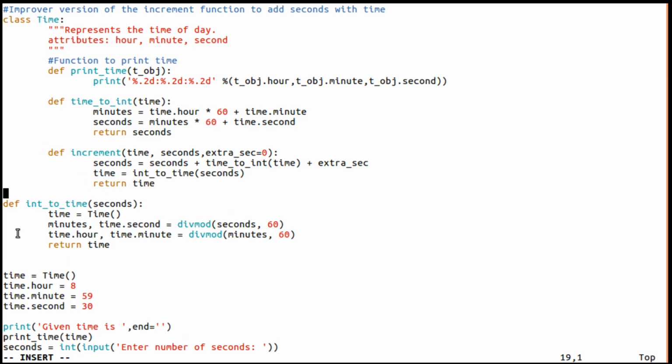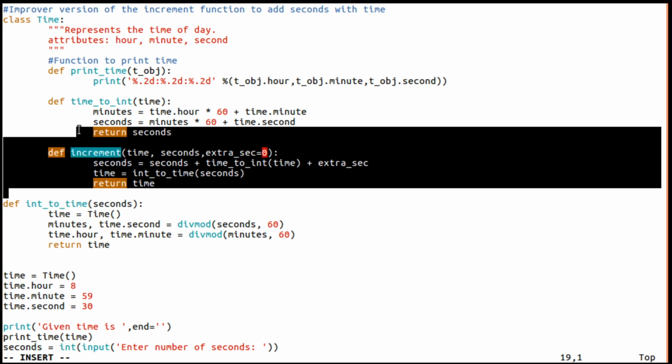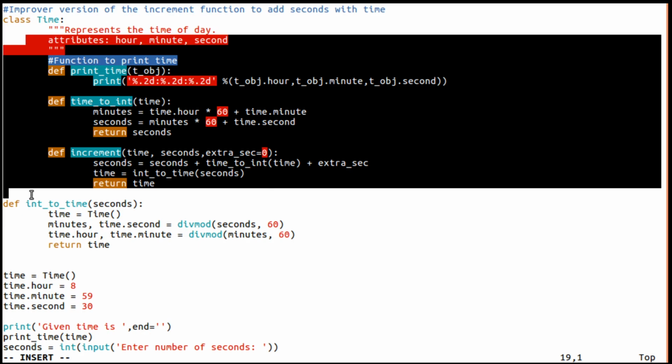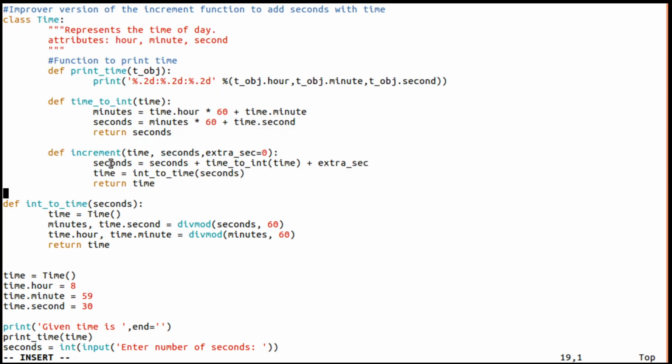Remember, this is the end of the class. The definition of int_to_time we have declared outside the class, not inside the class. All these things are inside the class, whereas this is outside the class. Why didn't we take this inside?